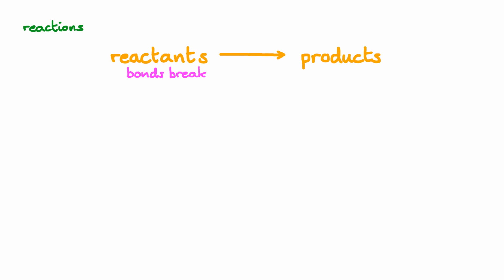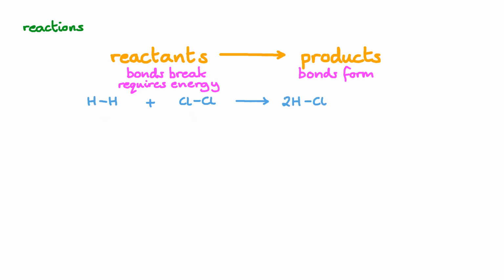Generally, when reactants transform into products, bonds have to be broken in the reactants. And new bonds are formed when the products form. For instance, when we react hydrogen and chlorine gas together, we break hydrogen-hydrogen single bonds and chlorine-chlorine single bonds. Generally, we need to put energy in to break these bonds, so we add energy to the system. Our product is hydrogen chloride, containing a hydrogen-chlorine single bond, and we get 2 molecules of this for 1 molecule of hydrogen and 1 molecule of chlorine. Energy is released when the bonds form in the products, so we get energy out of the system.